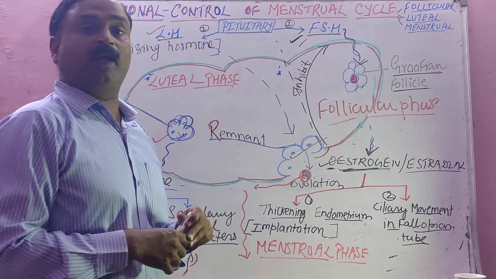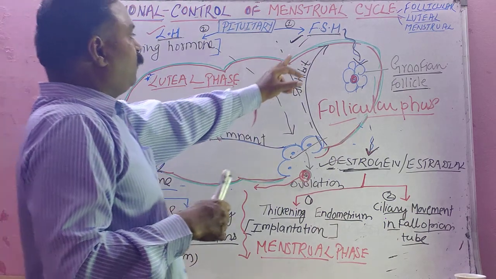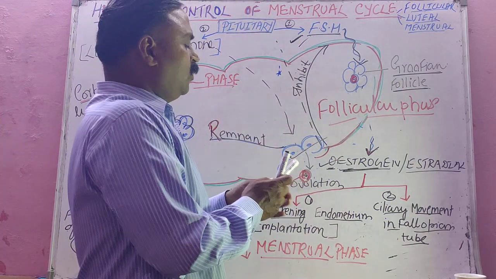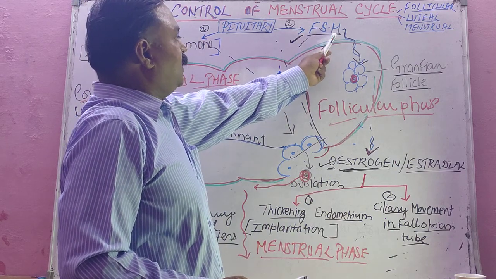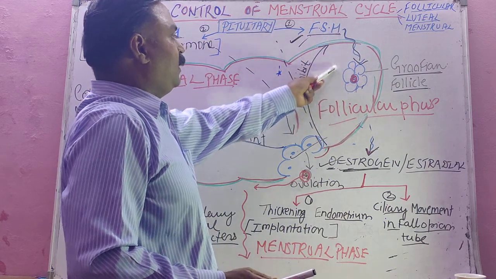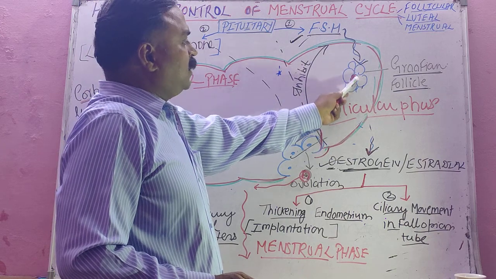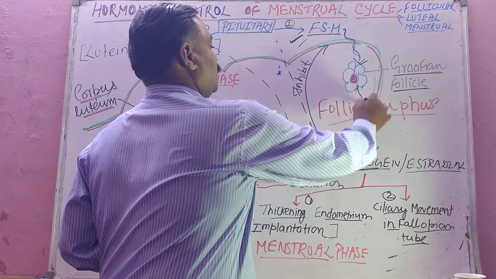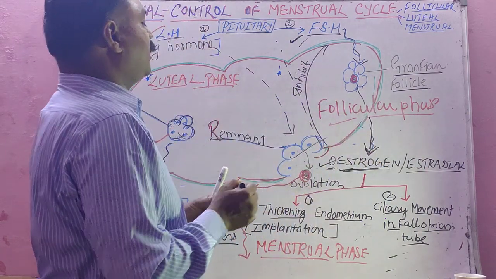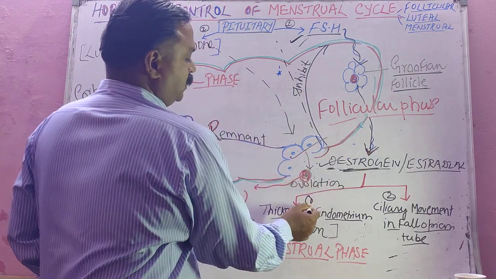Commonly these are called gonadotropin hormones. The first function of FSH, follicle stimulating hormone, as the name suggests, is to stimulate the maturation of the Graafian follicle, isn't it? And then that secretes the first female hormone, estrogen.